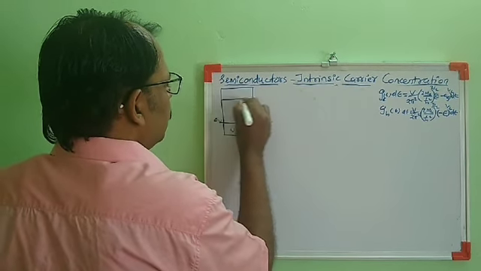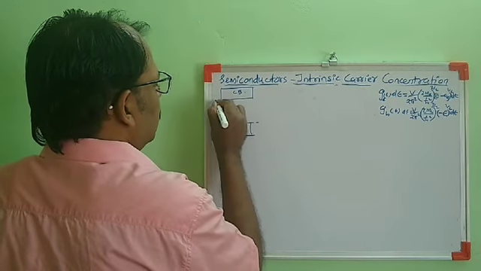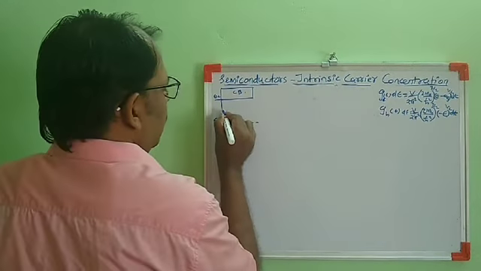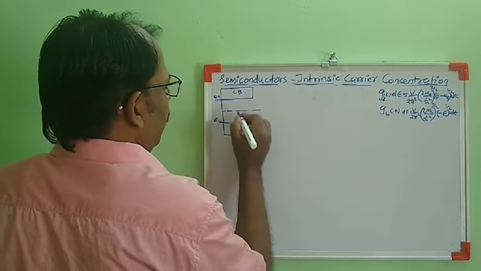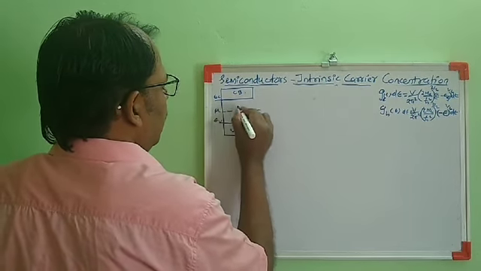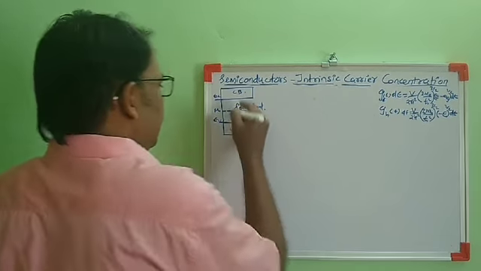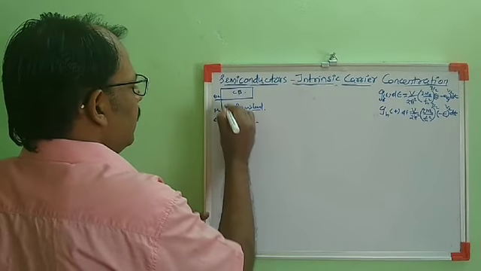Then this one is the conduction band. Its lowermost level is EC. And here the Fermi level is in the energy gap. This is the energy gap.